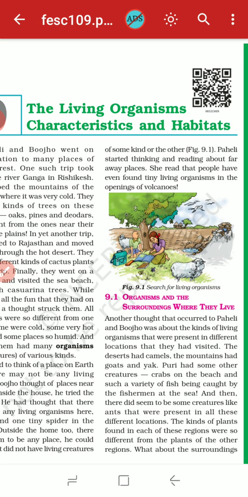So Paheli and Boojho found out that there are lots of different kinds of living organisms, and their habitats are also different from one another.